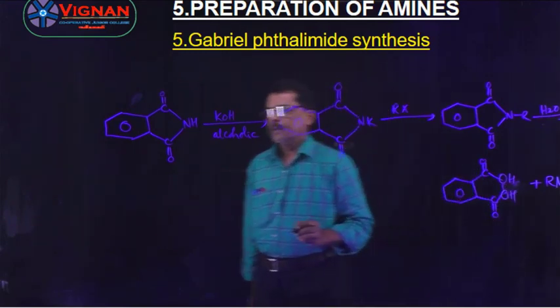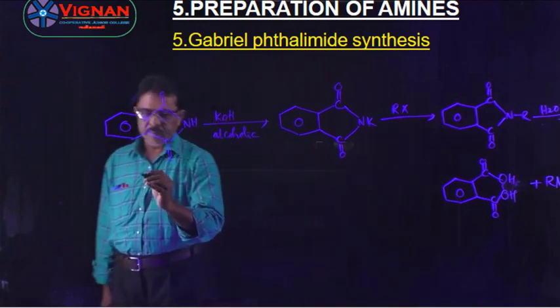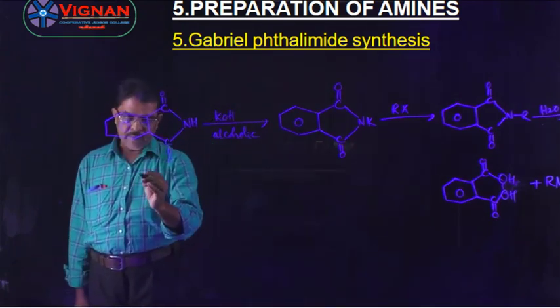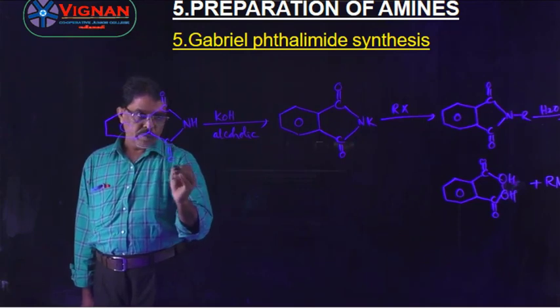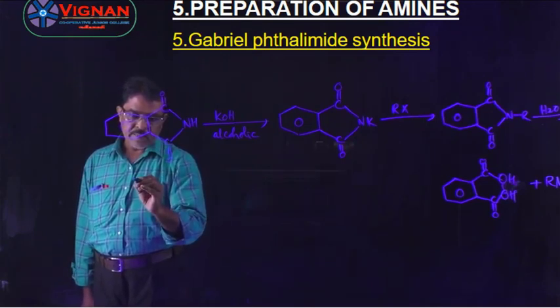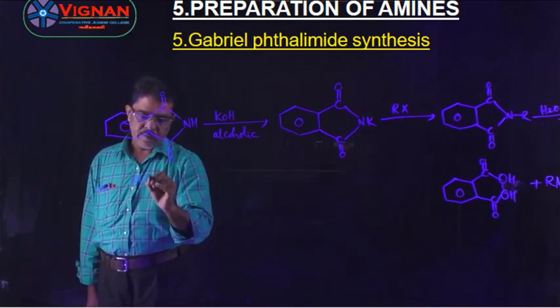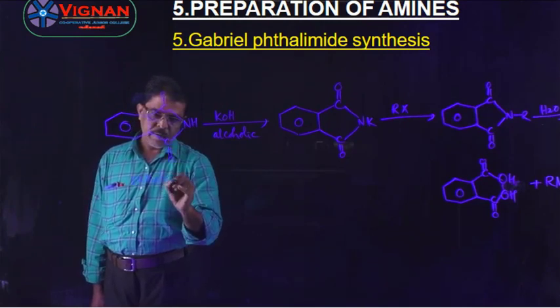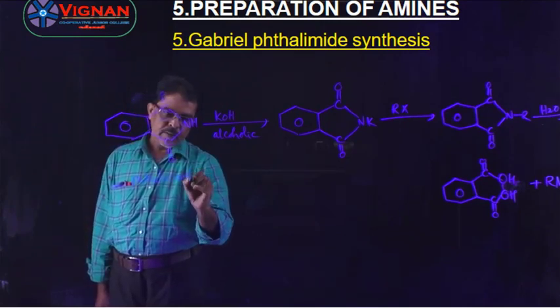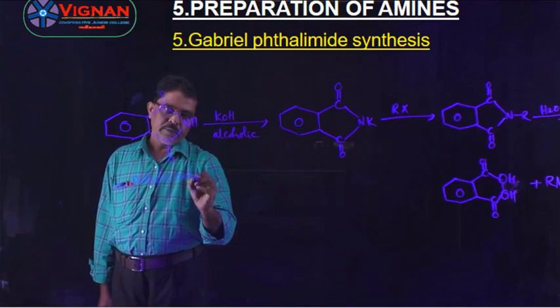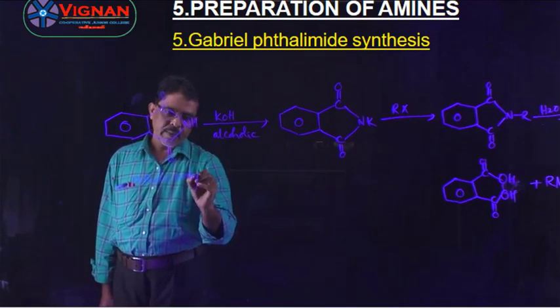So potassium phthalimide. Phthalimide, not anhydride.